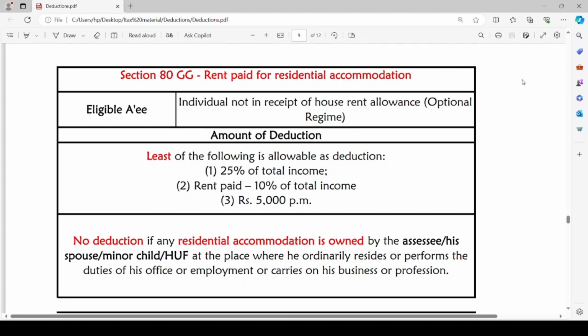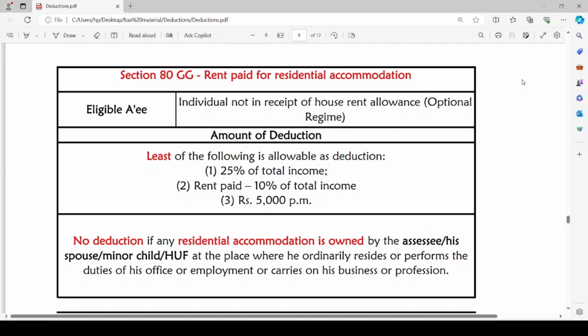Hence we are not going to take salary as base while calculating the amount of deduction. Instead we are taking total income of the assessee as the base for calculating the amount of deduction, and the amount of deduction is lower of 25% of his total income or rent paid minus 10% of his total income or rupees 5000 per month.